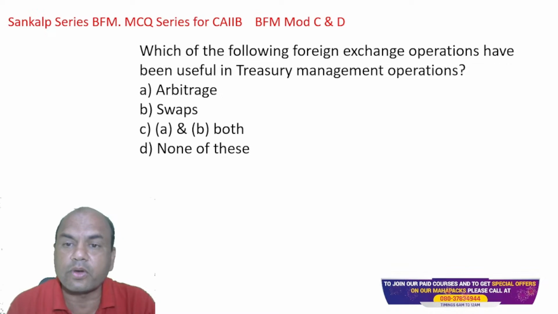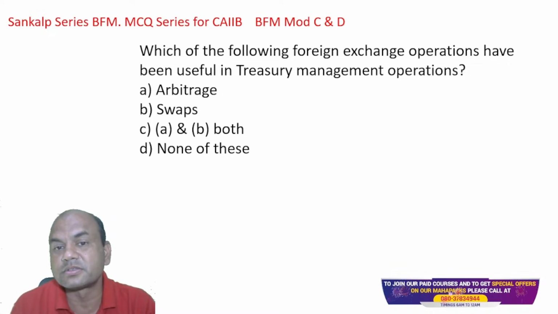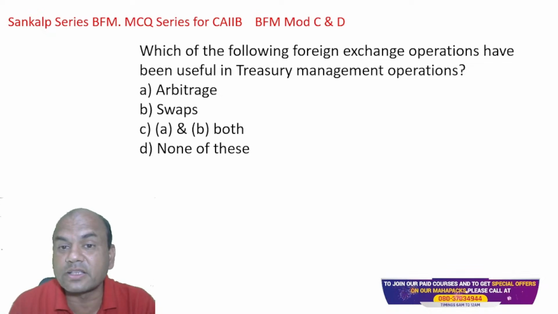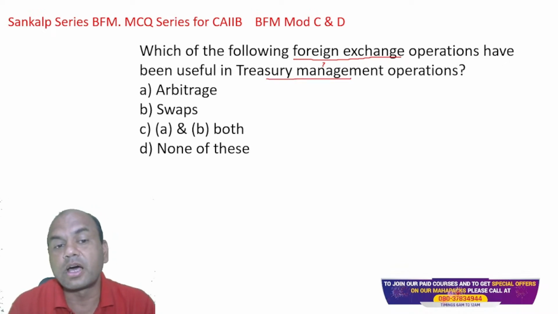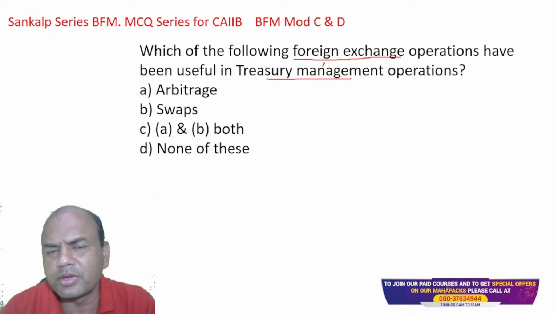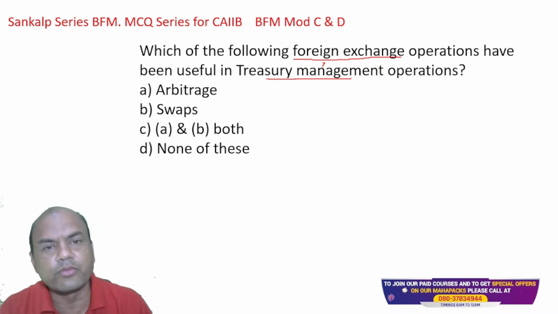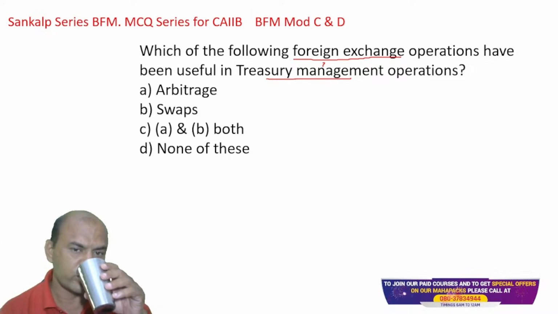Which of the following foreign exchange operations have been useful in treasury management operations? Arbitrage, swaps, A and B both, and none of these. Now I'll tell you one thing. Firstly, give me the answer. Then I'll tell you where the loopholes are.